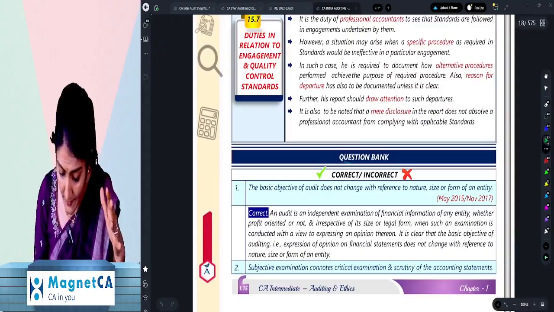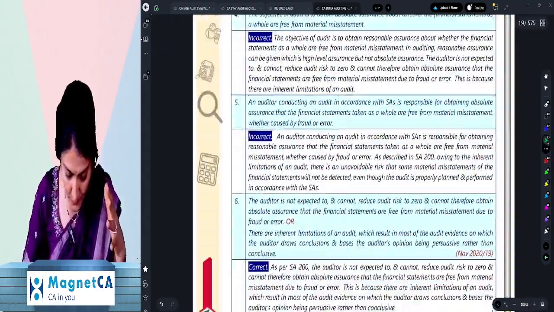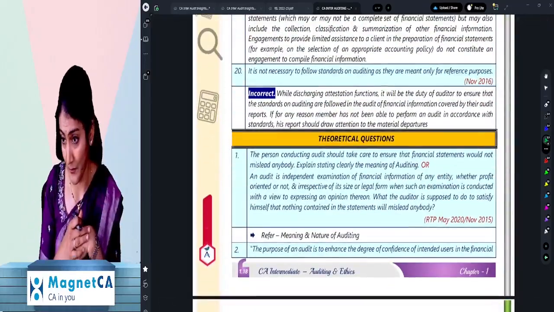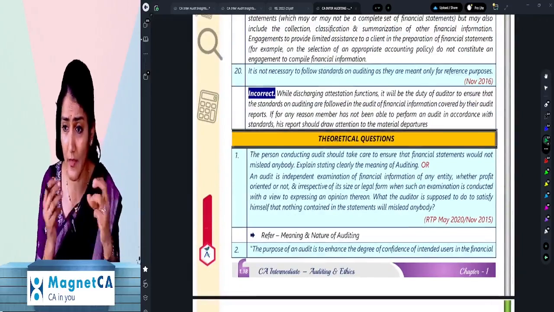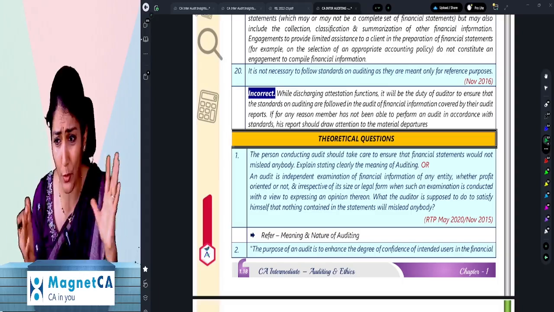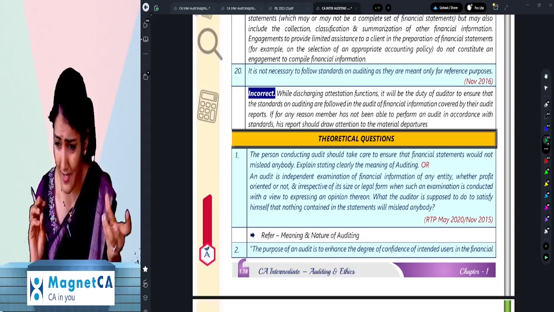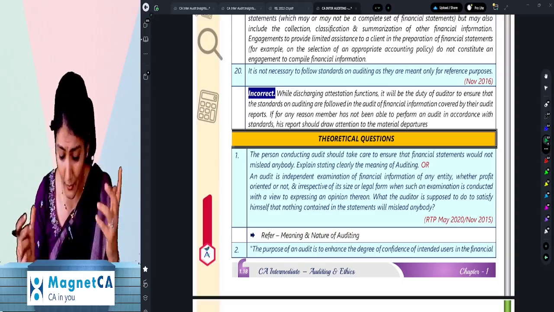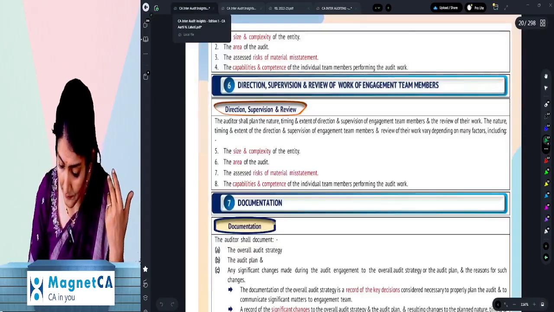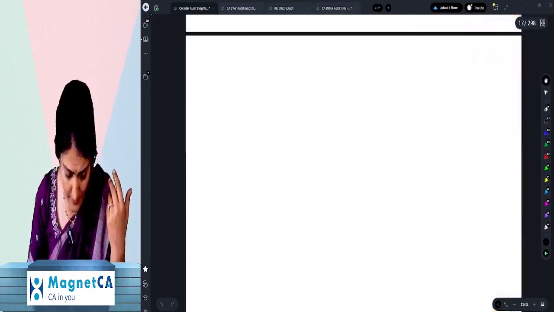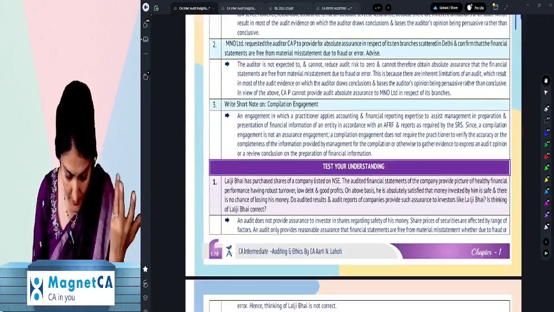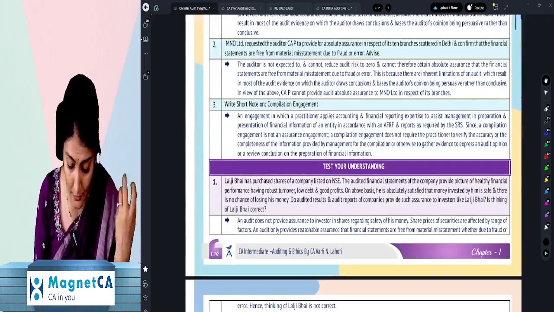Now here, if you see in the correct and correct, how many questions do you see over here? Oh my God, 20. Whereas when you saw it in the Audit Insights book, there it was only 3. Right, so whatever is the direct question, straightforward, those I have not put in the insights book. It's something which is tricky, different, hatke, only those type of questions have been included. Then if you see in the insights book, the question bank, the theoretical questions over there, we have just 3 theoretical questions given.